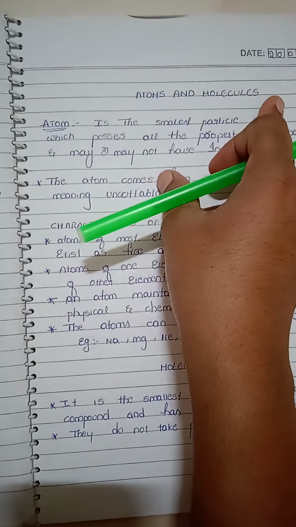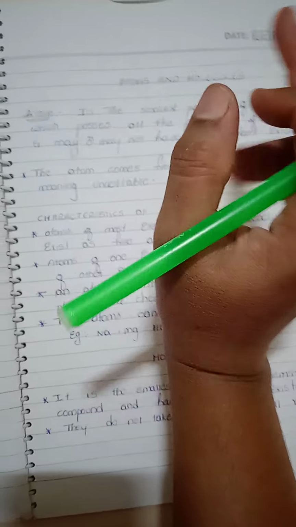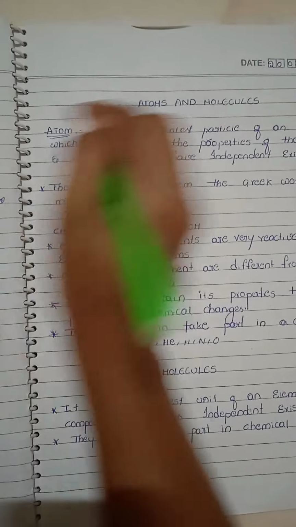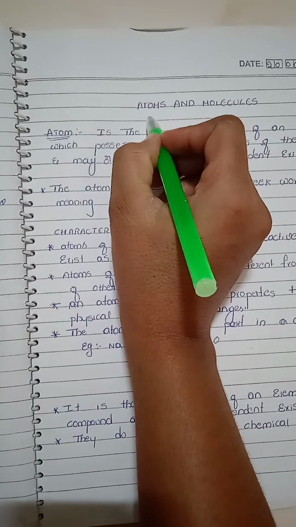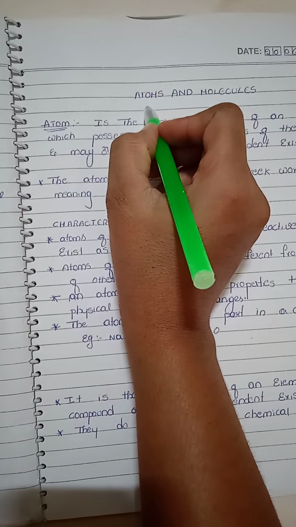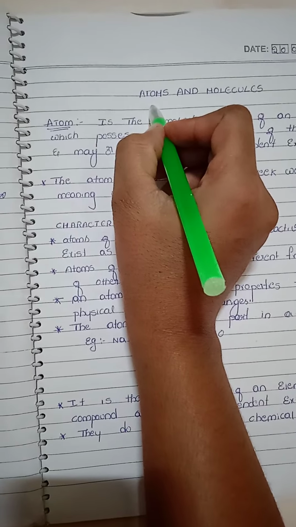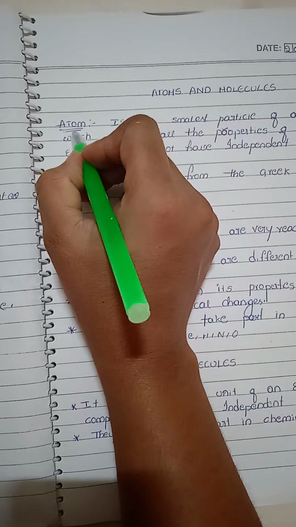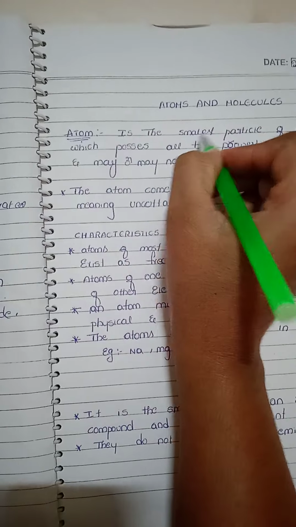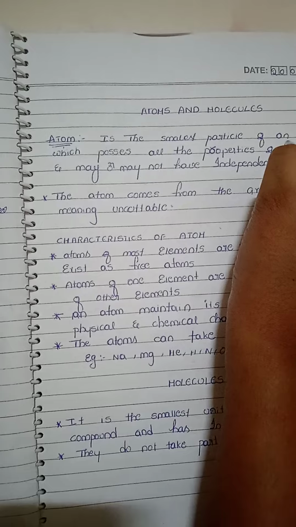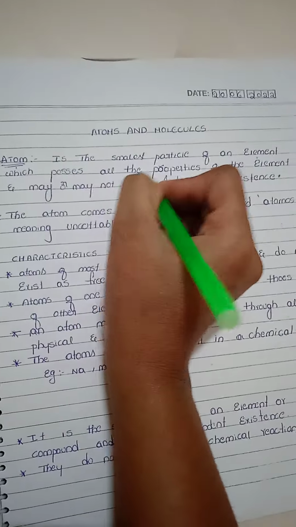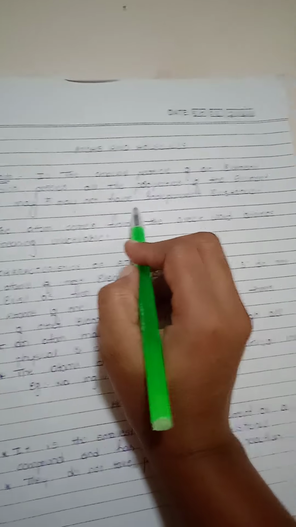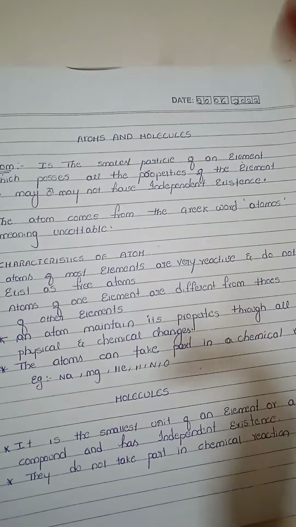Before going to the topic, I just want to recall matter. What is matter? Matter is made up of atoms, and I am sure you remember this. Now let's move to the topic. Atom is the smallest particle of an element which possesses all the properties of the element and may or may not have independent existence.